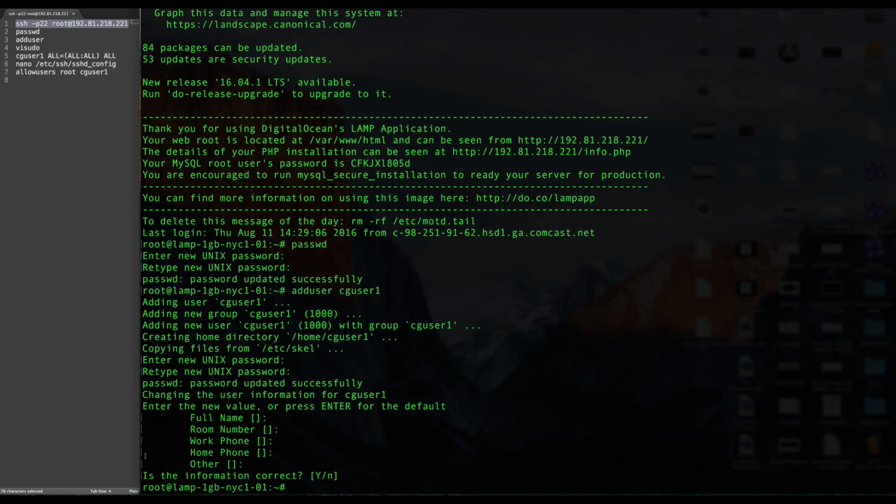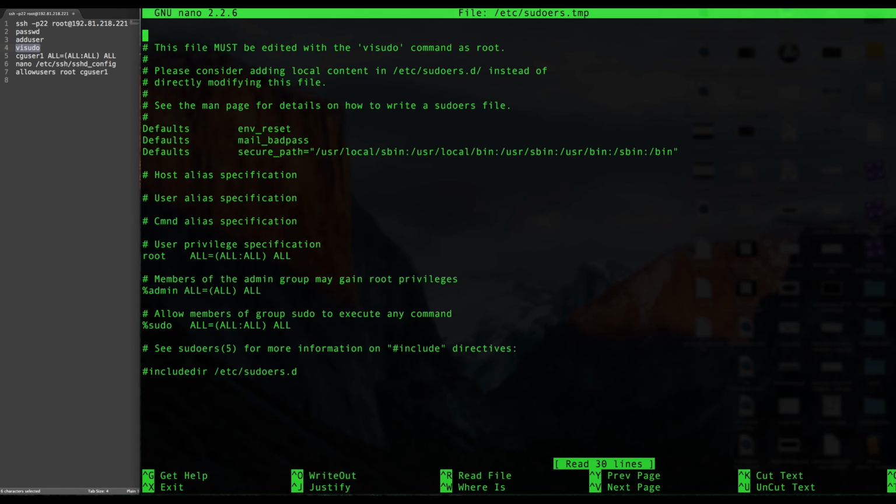So now we can go ahead and go up here and copy and paste our visudo command. Once we have that in here, we can press enter, and this is going to be the page that we're brought to. Once we're here, we're going to want to go ahead and look at the user privilege specification right here. Now under here you can see that the root has all permissions.